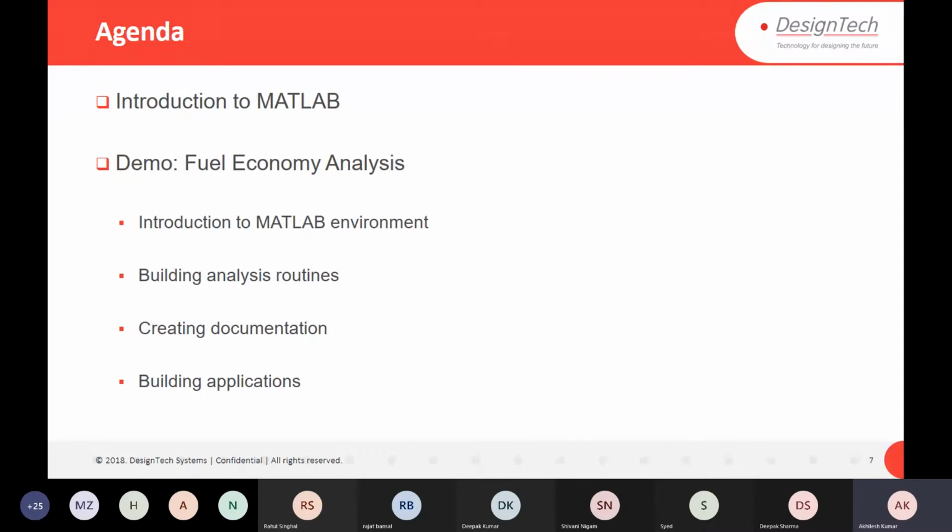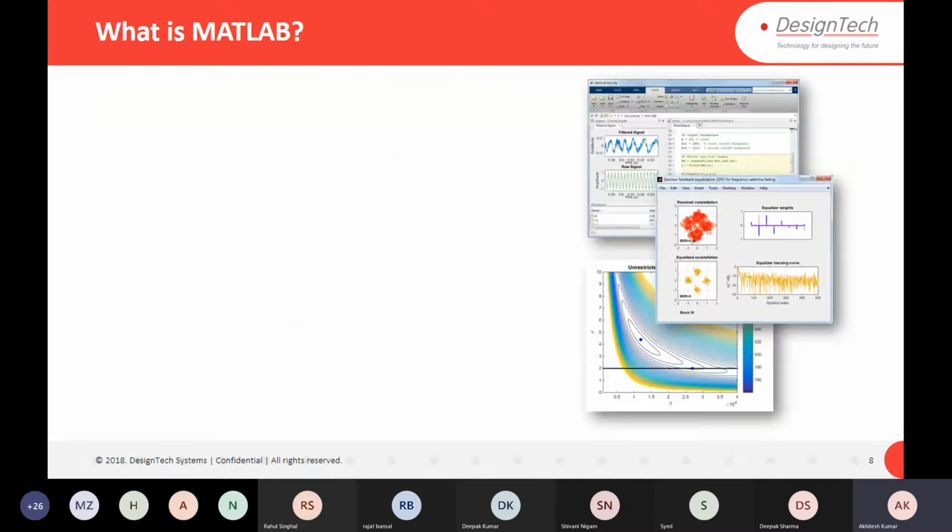Okay, this is our main agenda: introduction to MATLAB, and a demo we will see on fuel economy analysis. Before that, we'll see an introduction to the MATLAB environment, building analysis routines, and creating documentation also. If we have time, then we'll see how to create an app also from that.